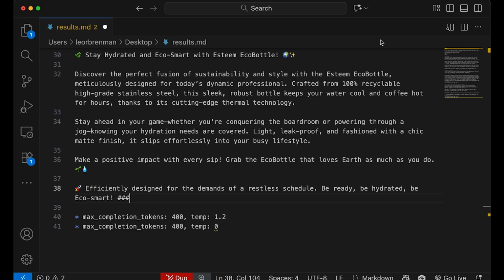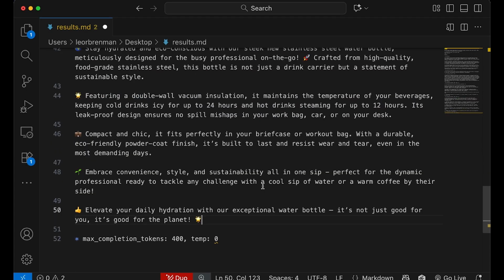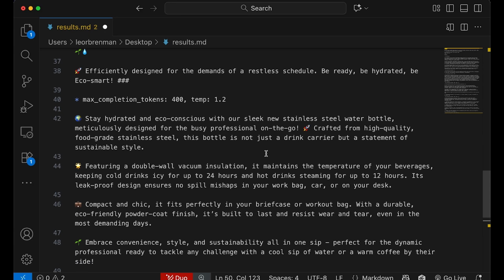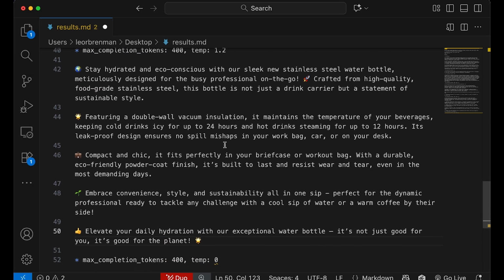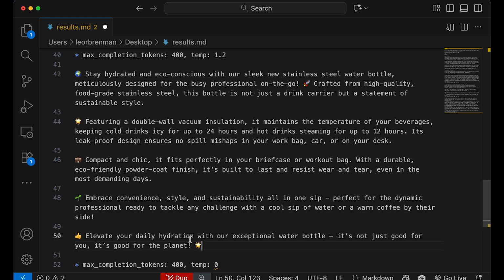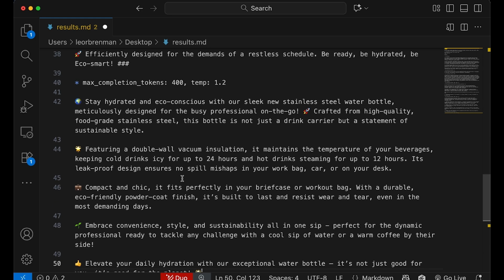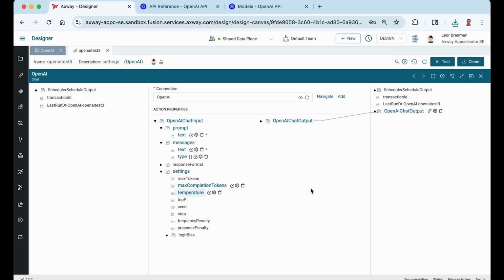And expect this to be very flowery. Yeah, look at that. Although not so many marketing names. Eco sleek new stainless steel. All right, that's not as impactful as I thought. But anyway, this is what you get with 400 tokens and a temperature of 1.2. Now let's lower the temperature down to 0, and this should become very corporate at that point.